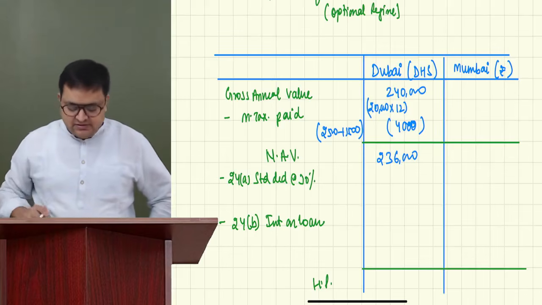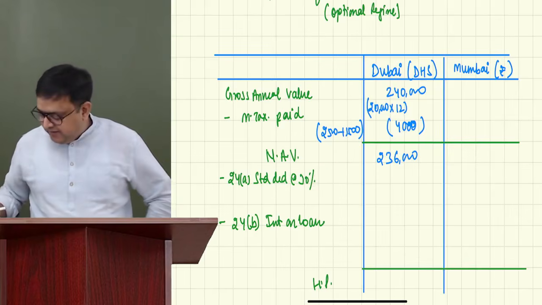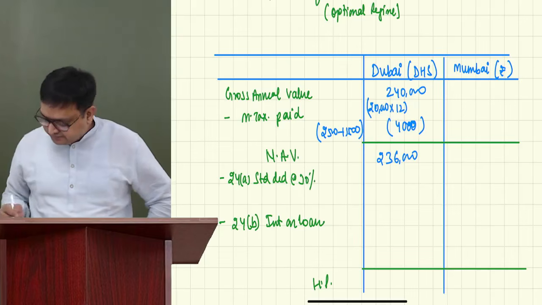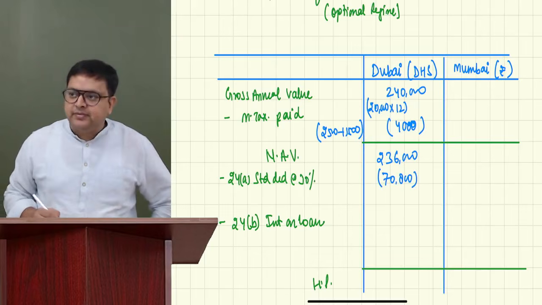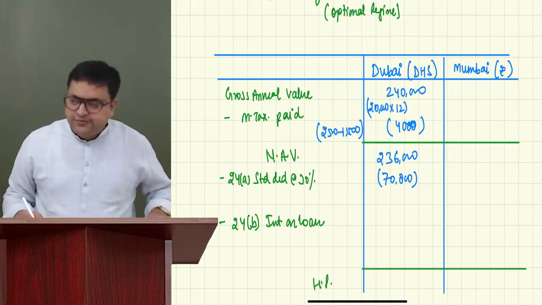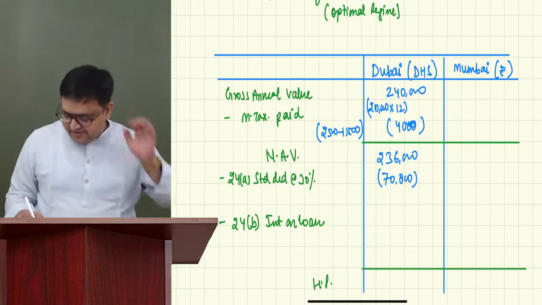This is in dirhams. 30% of this amount will get the deduction straight away. $70,800. No issues, Deepa. No problem at all. Now, it's good that you're making mistakes here, so then you will not make a mistake in examinations.